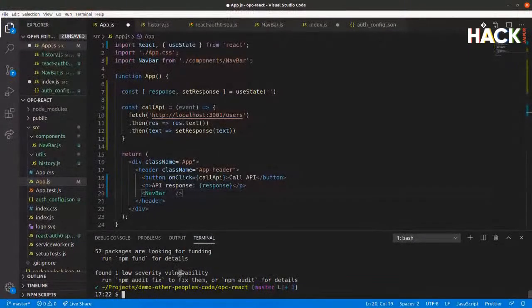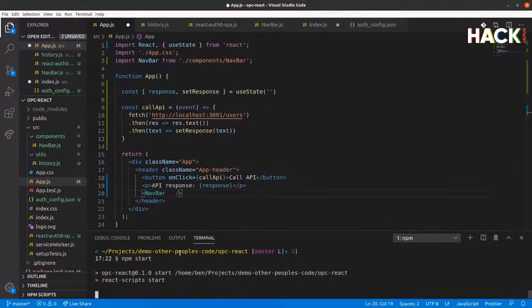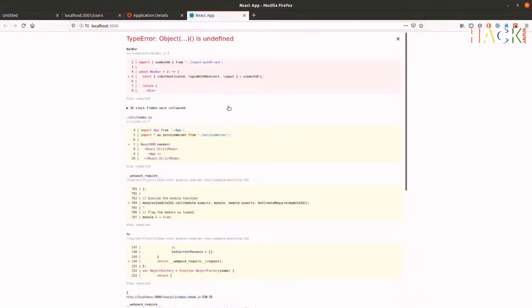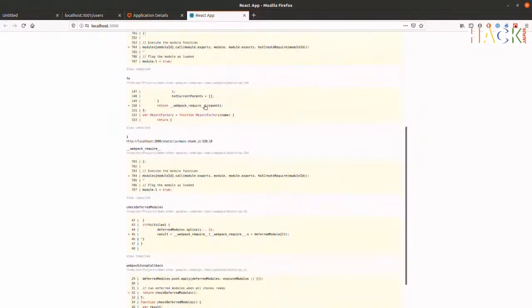refresh, of course, I'm not running it. So let's just start the server again. Excellent. So this is why we always want a bit of extra time when we're doing live demos.